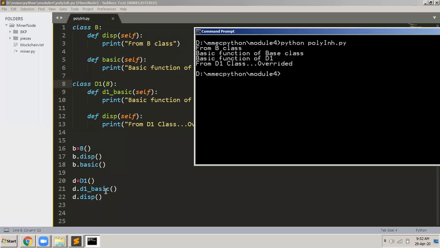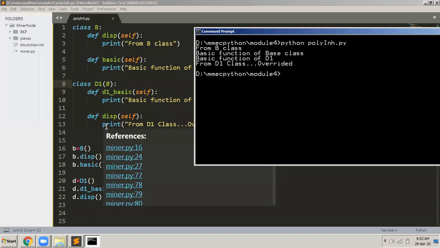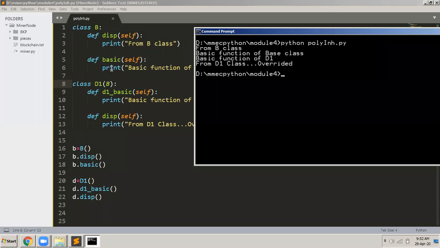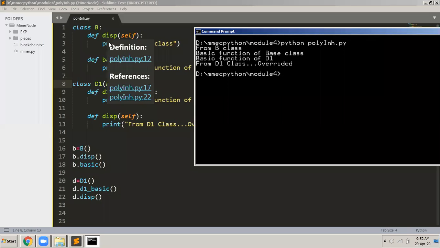And then this is where there is a twist. When I invoke the disp function through the object of the derived class, it calls the disp function of the derived class. It will not call the base class function. Previously, when this function was not there, which function did it call? It called the function of the base class. This function it called through d only.